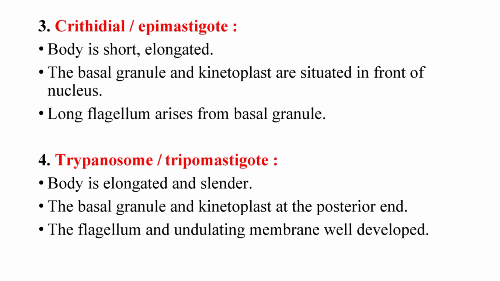Third one, crithidial or epimastigote form. Here the body is short, elongated. The basal granule and kinetoplast are situated in front of the nucleus. Long flagellum arises from the basal granule. Fourth one, trypanosome or trypomastigote form. Here the body is elongated and slender. The basal granule and kinetoplast are at the posterior end. The flagellum and undulating membrane are well developed.